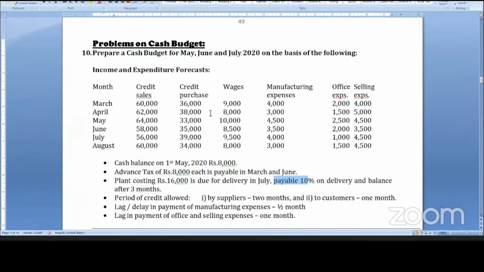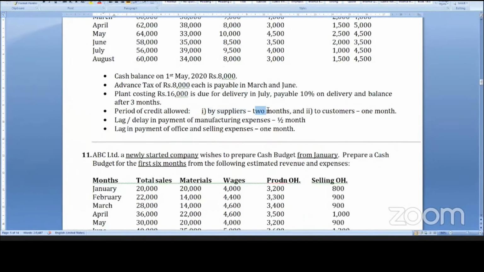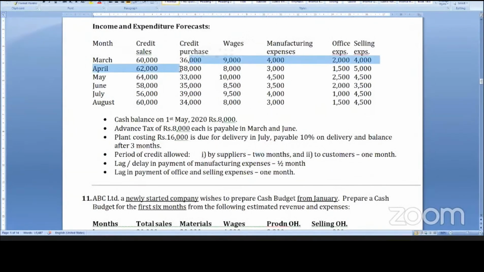Period of credit allowed by suppliers is 2 months. So suppliers will allow 2 months credit, meaning they give us credit on purchases. So March purchases, are we going to pay in April? No sir, we are going to pay only in May, after 2 months. If you pay in April it is 1 month; if you pay in May it is 2 months. So for March purchases, we have to pay after 2 months in May. April purchases in June, and May purchases in July.